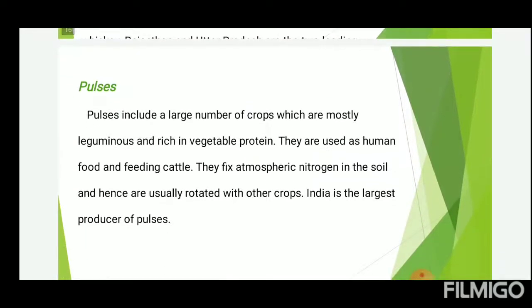Pulses. Pulses include a large number of crops which are mostly rich in vegetable protein. They are used in human food and for feeding cattle. They fix atmospheric nitrogen in the soil and hence are usually rotated with other crops. India is the largest producer of pulses.